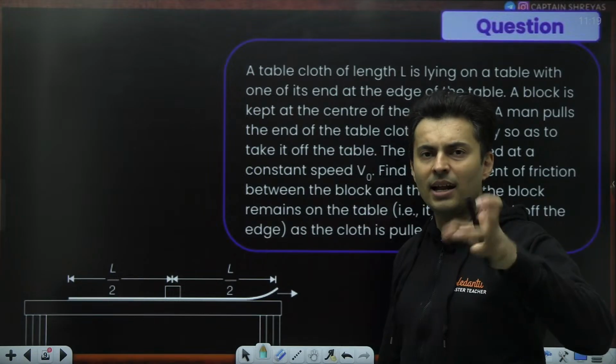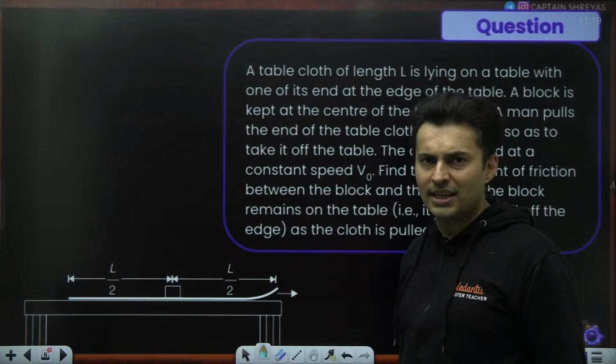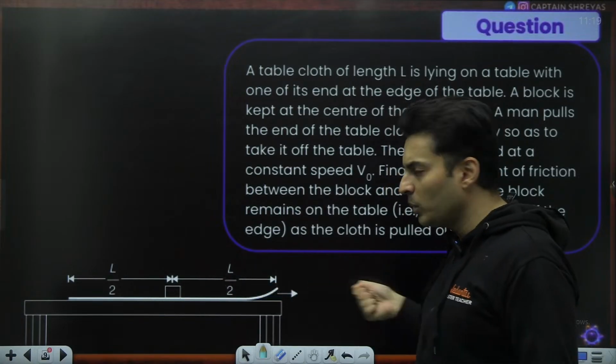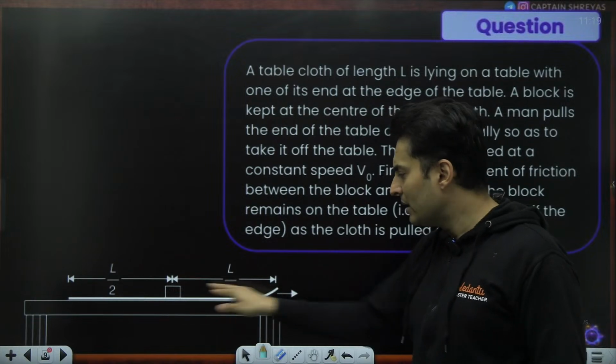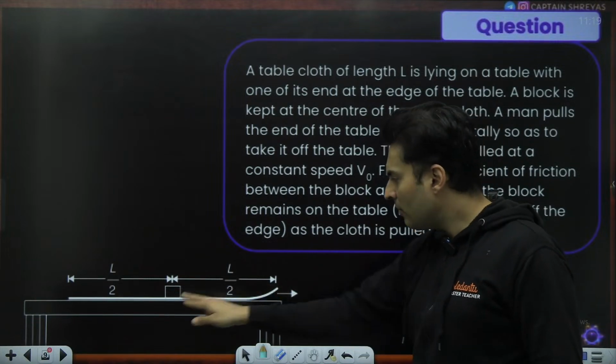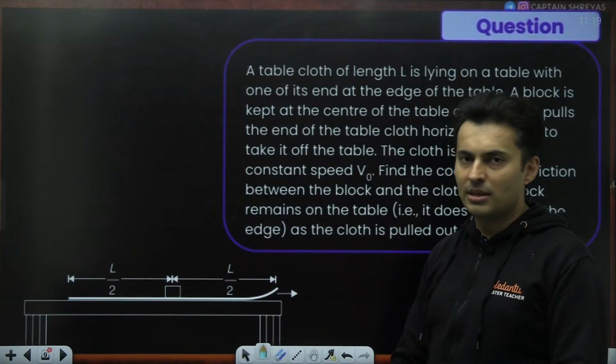So I want to strike a balance where I want to find that maximum friction which can exist, so that even when I'm pulling that cloth out, the block might go here, might go here, might go till here, but it can't reach beyond the table's edge. So that is the concept over here.